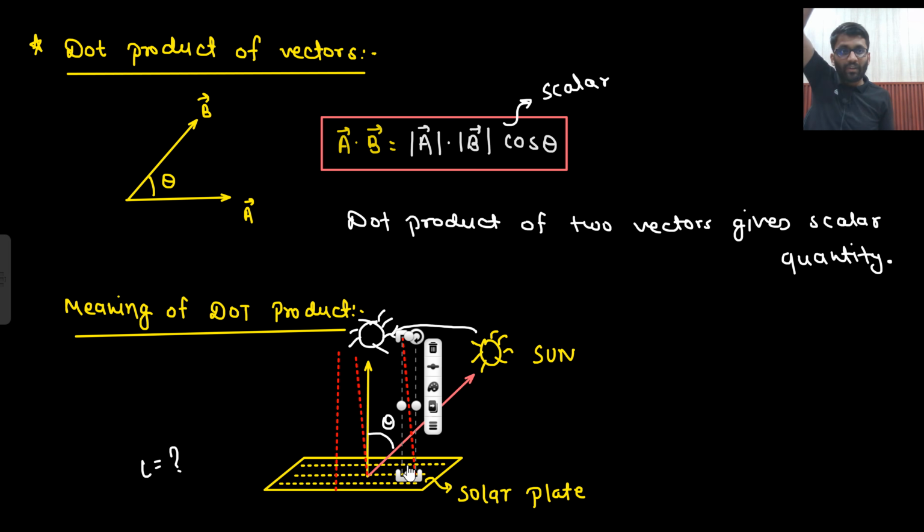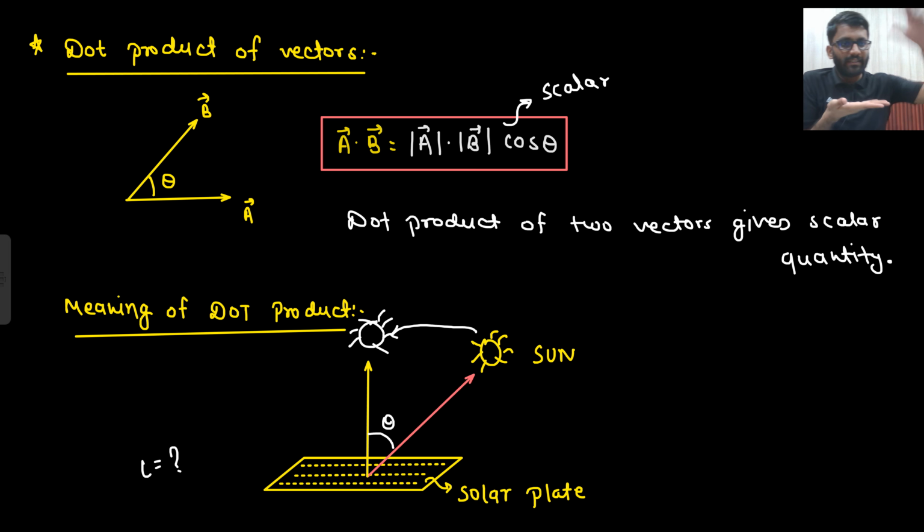Because this is perpendicular up here. Forget about the diagram. This is the plate, this is the sun. So if this is the sun, then this much rays are passing. If sun is coming near, here it is. All the rays are passing now. If sun was here, then no rays would have passed. So what does the dot product represent?